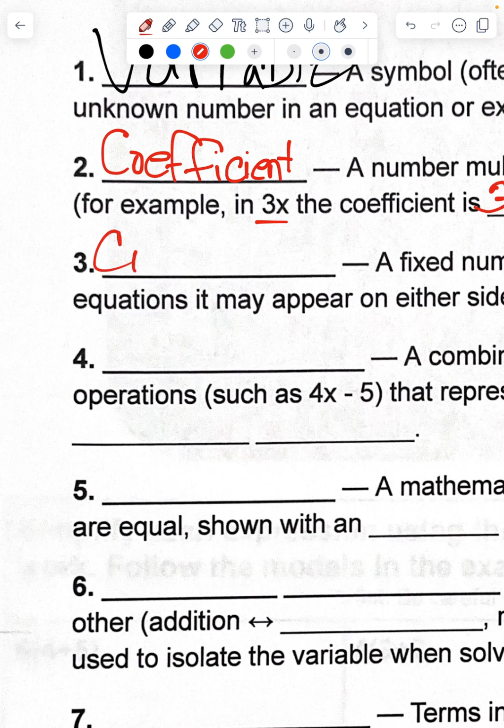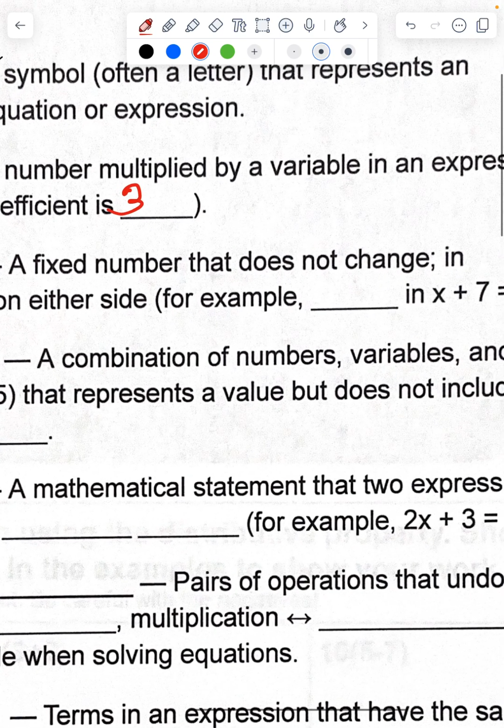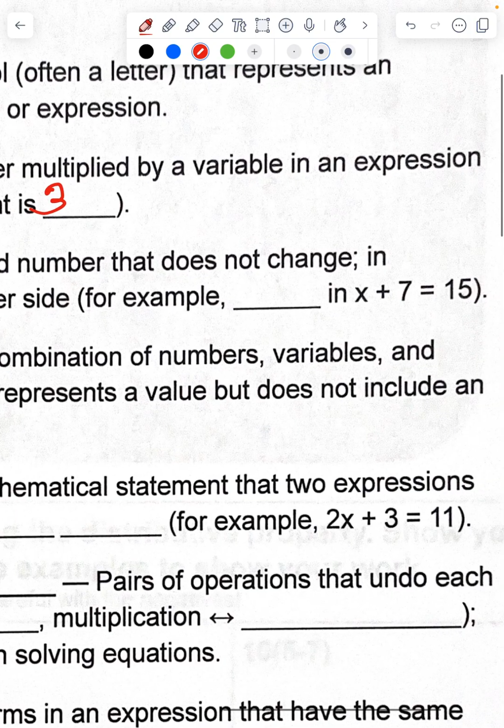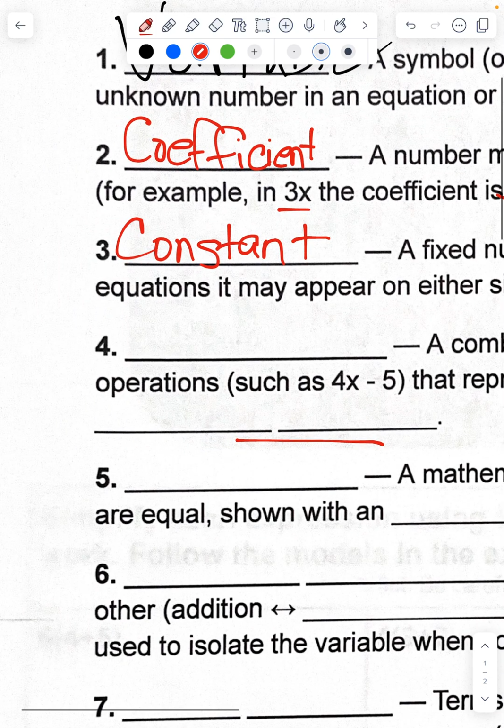And then the next one is constant. A constant is a number without a variable, because a variable changes a number as you multiply it, whereas a constant is a number without a variable and it stays the same. It's a fixed number that does not change. For example, in x plus 7, 7 is a constant.